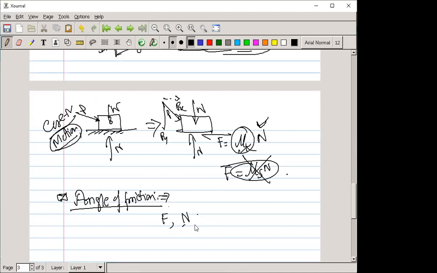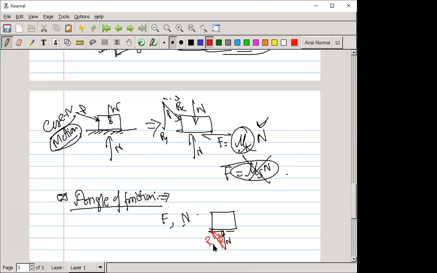Now the question is, if a body is like this, we have drawn the N, we have drawn the F. If this is a sliding vector, we can write it like this. So this is your resultant force, right? And the angle generated between this resultant and the normal is your angle of friction.